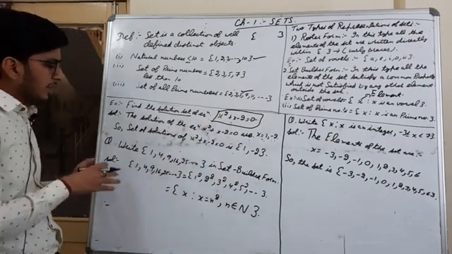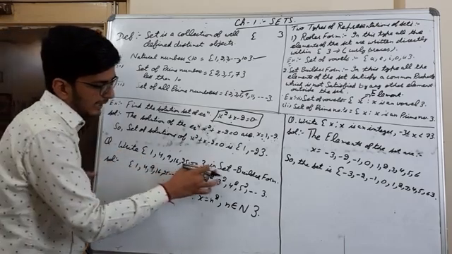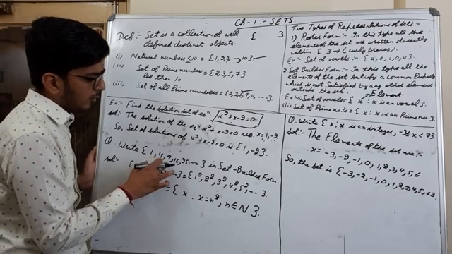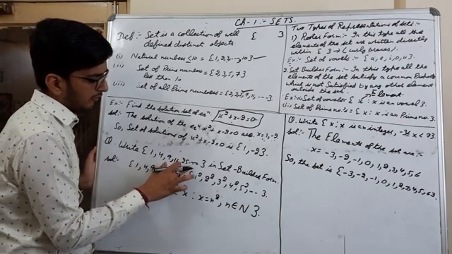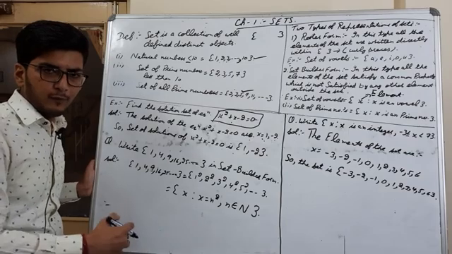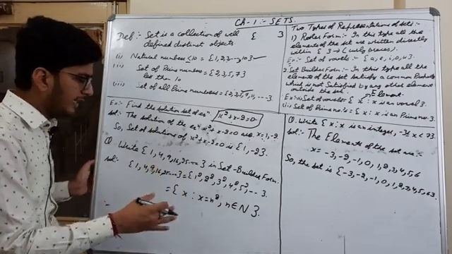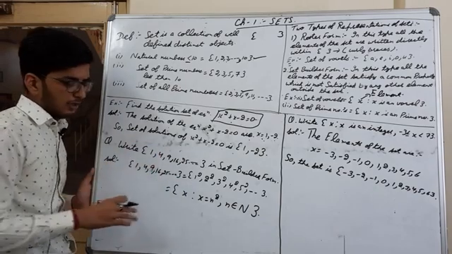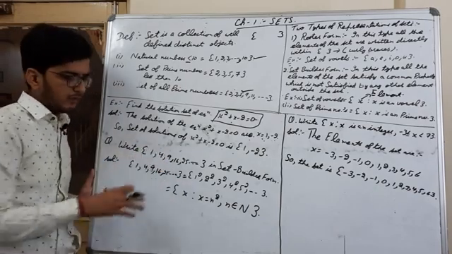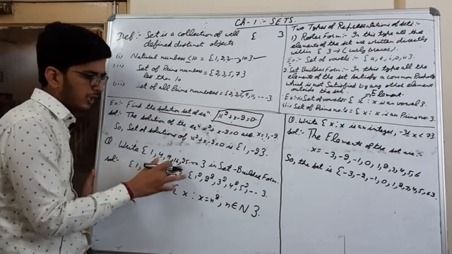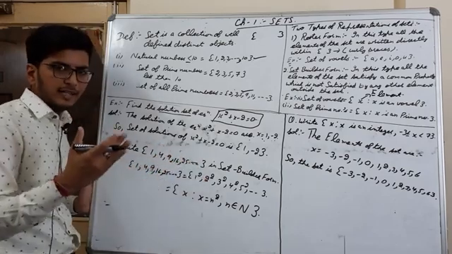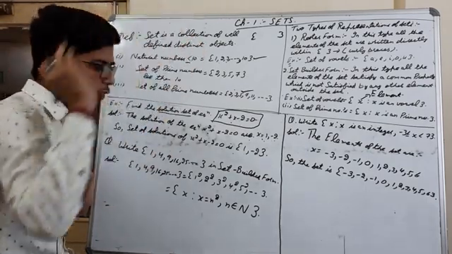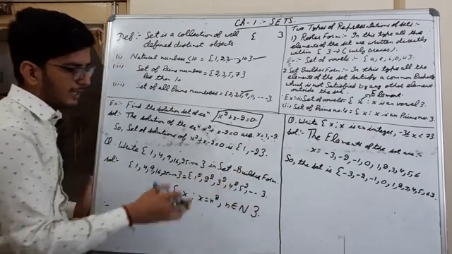The next type: they are saying to write this set in set builder form. The set is 1, 4, 9, 16, 25 and so on, following this pattern. You can see this is 1 square, this is 2 square, this is 3 square, 4 square, 5 square, and following the same pattern 6 square, 7 square, and so on. We have to write this in set builder form.